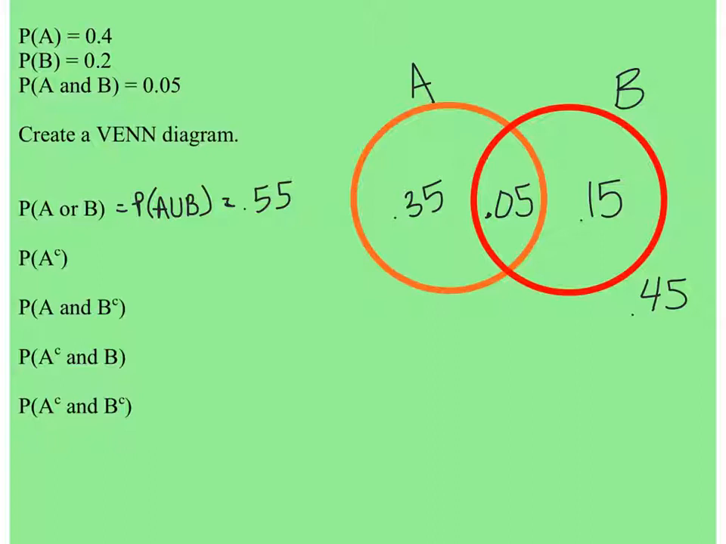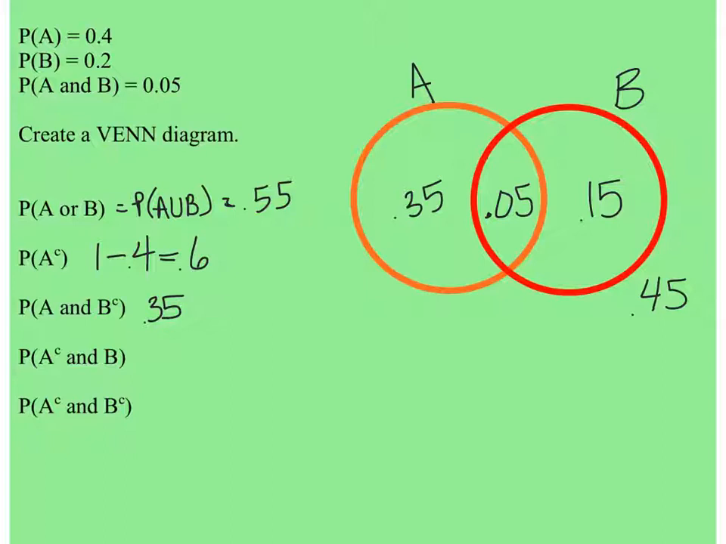Now the probability of A complement, well, remember the probability of A was 0.4, so the probability of not A is 1 minus 0.4. And the way you'd see that in the Venn diagram is by adding, of course, these two that aren't part of the A circle together. The probability of A and not B. So now you're within A, but not part of B. So it's only this 0.35 right here.